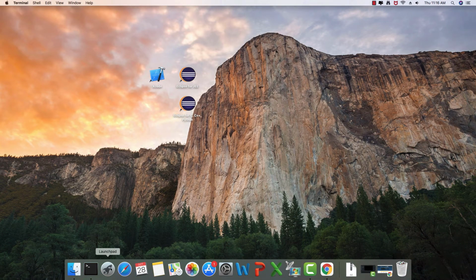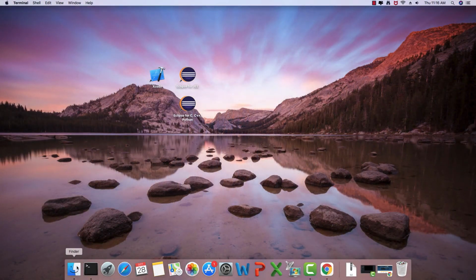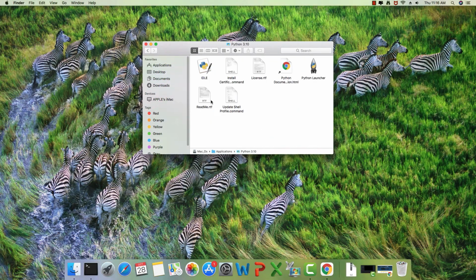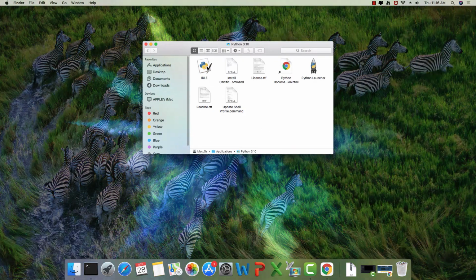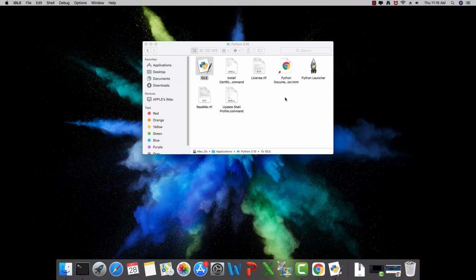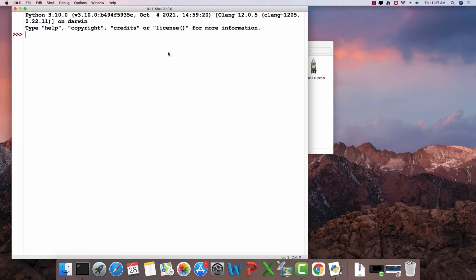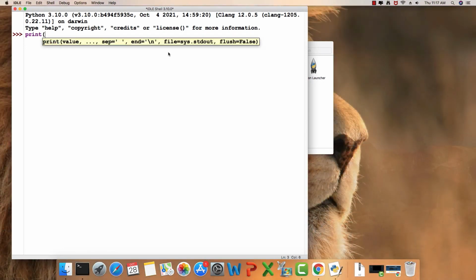So I can just go to the Finder or Launchpad and go to the applications here and double click Python 3.10. And if I double click IDLE, it is going to open the IDLE shell for Python. So here we can type in the programs. So I'm just going to say print hello world.